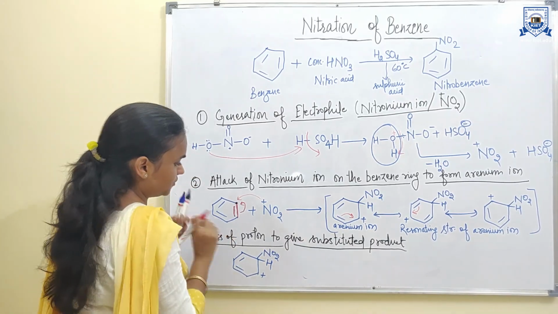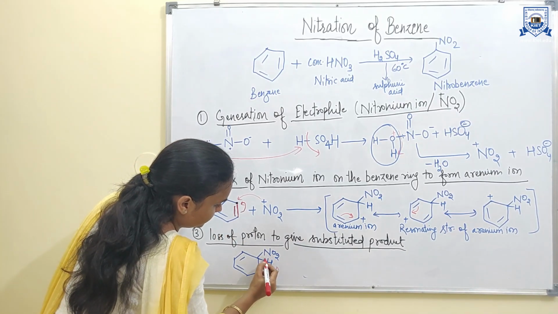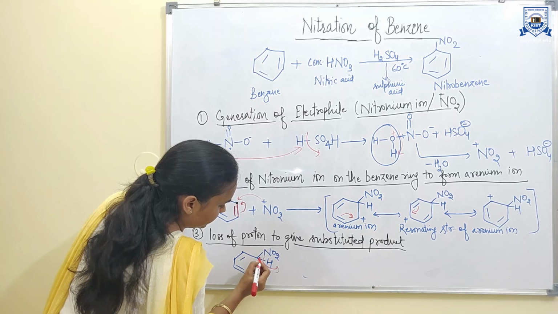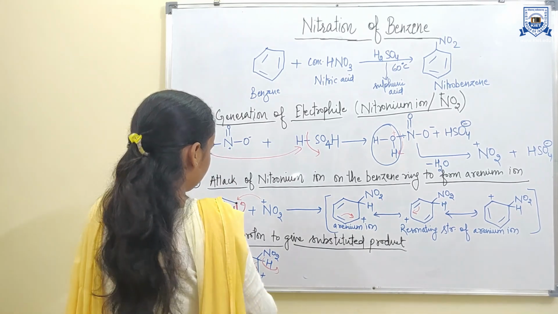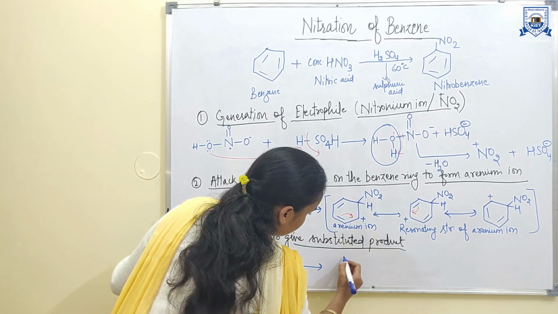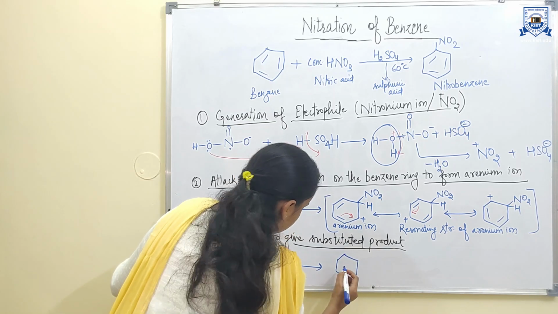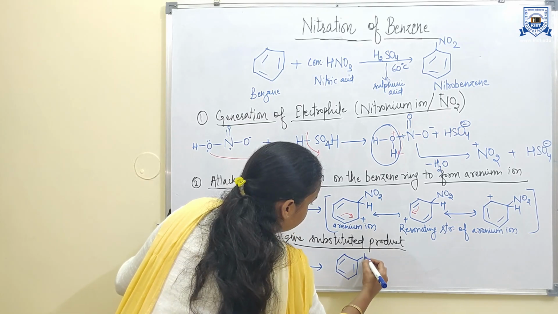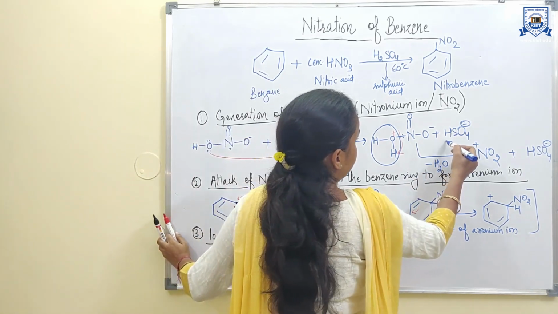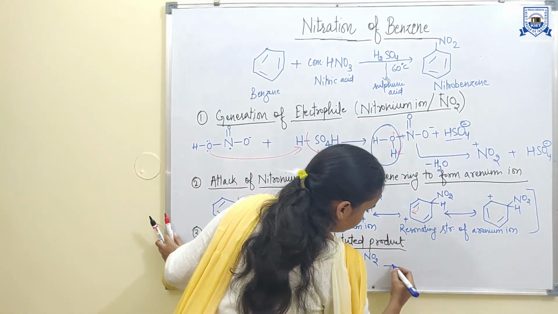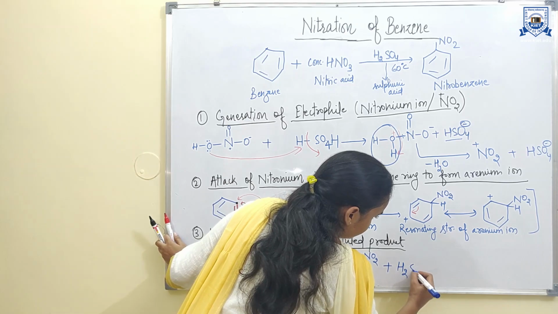Here the H positive ion will be lost from here, and the electrons of this bond will be donated here to give nitrobenzene. This proton will be accepted by the HSO4 negative ion to regenerate the catalyst, that is H2SO4.